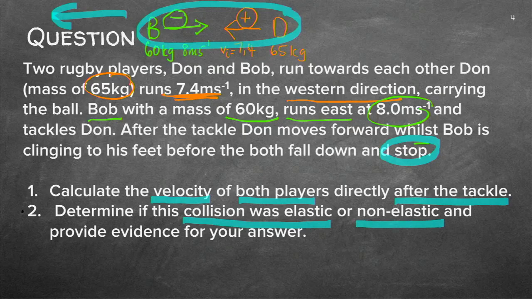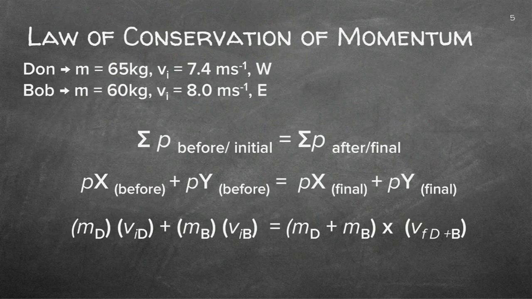So let's carry on to answer the first question. Calculate the velocity of both players directly after the tackle. Let's go to our equation. We are saying Don with the mass, with the velocity, and we are allocating west as positive. Do you see? I'm putting it there next to the velocity. Bob's velocity is in the eastern direction, so it's a negative 8.